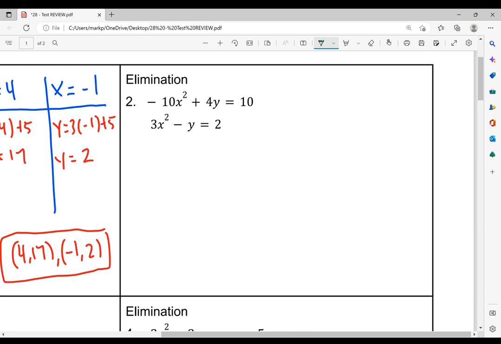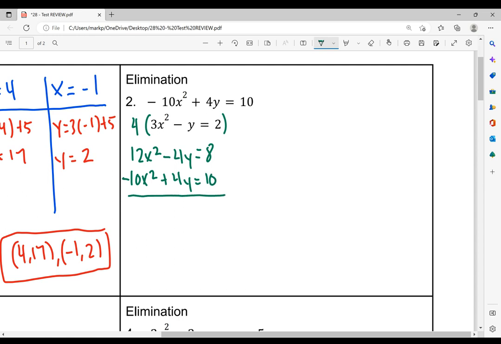Now I want to eliminate the y's. So if this is 4y, to get rid of it, you have to do negative 4y. So I'm going to multiply this by 4. So 4 times 3 is 12x squared. 4 times negative y is negative 4y. And 4 times the other side, 2, is 8. Now I'm going to rewrite the top one underneath it. So negative 10x squared plus 4y is equal to 10.